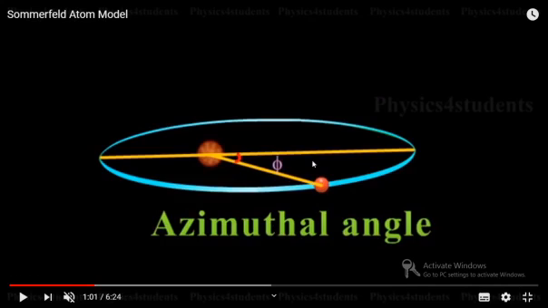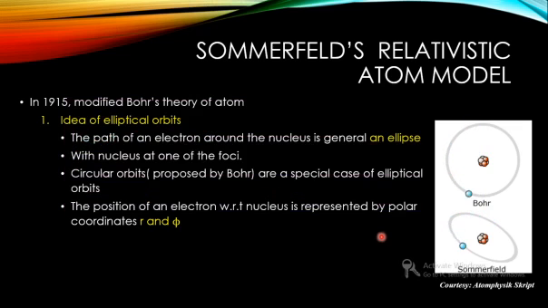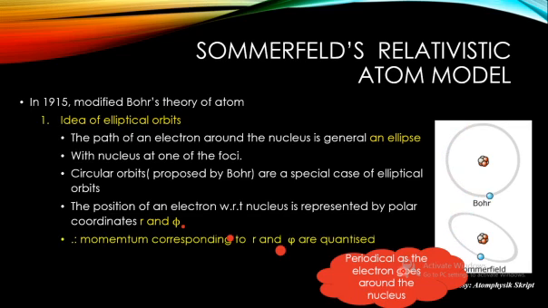So here you can see that the radial vector is also going on changing as well as the angle, and the angle is given by the azimuthal angle. So we'll be making use of that concept over here. So we have two coordinates r and phi. These are periodic. As the electron goes around the nucleus, the r, that is the distance from the nucleus, as well as the angle will keep on changing periodically.